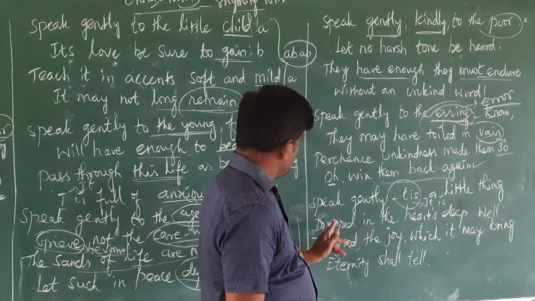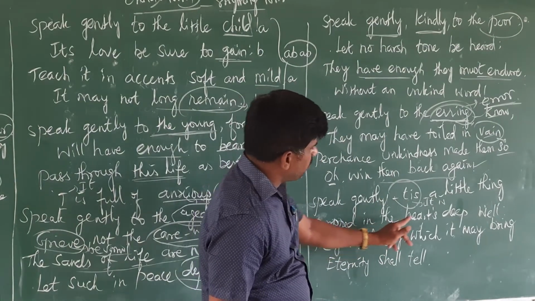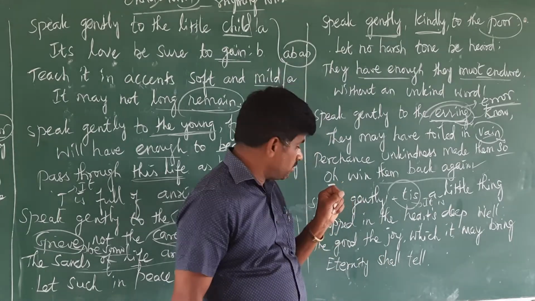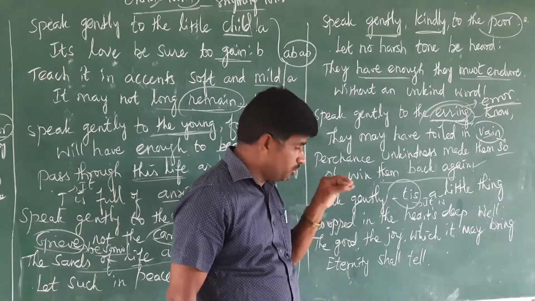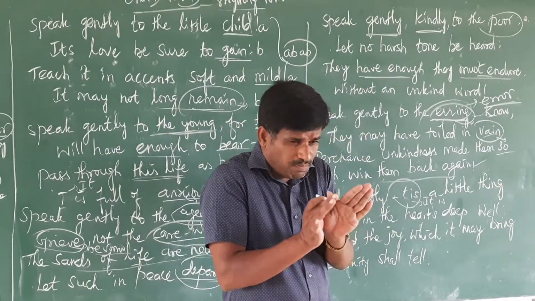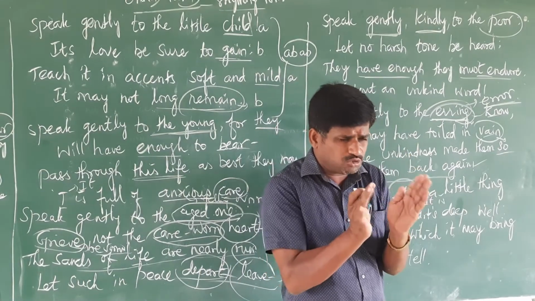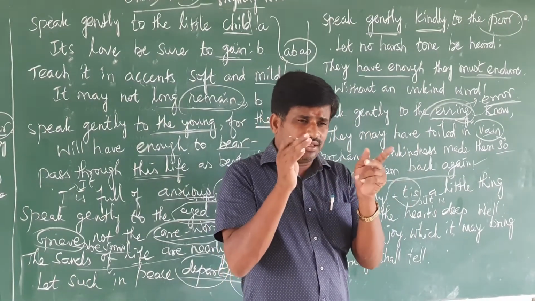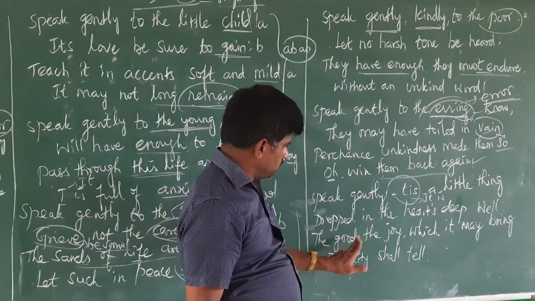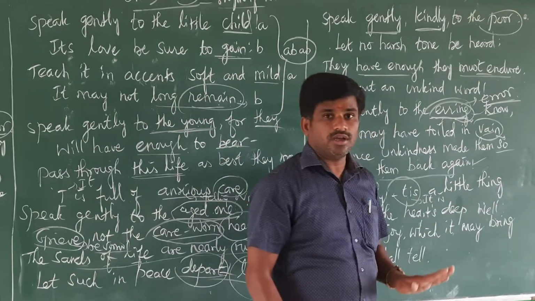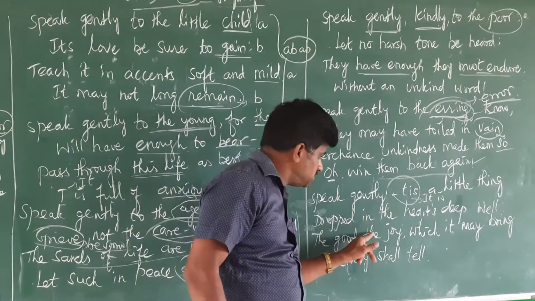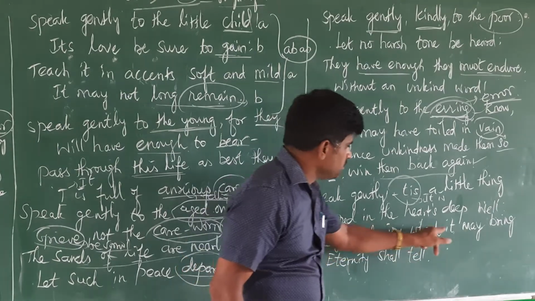"Dropped in the heart's deep well." If we speak gently, it will drop in the hearts, deep in the well of the heart. It will not break anything. When we speak gently to others, we create good things in the minds of the people. In the third line, "the good, the joy which it may bring." It should bring goodness. They feel great joy when we are speaking gently.